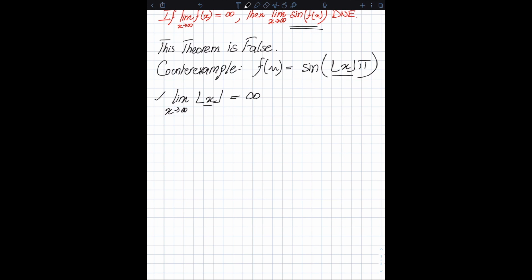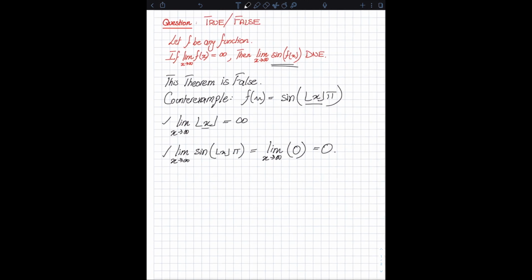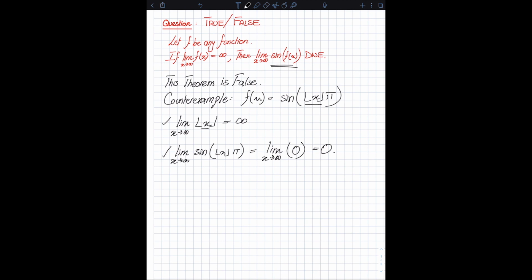Now let's look at the other one. What's the limit as x approaches infinity of sine of the floor of x times pi? Well, clearly the floor of x is an integer, and any integer times pi, when you take the sine of that, is always 0. So this is the same thing as the limit as x approaches infinity of 0, and this is of course 0. So clearly this limit exists, although the limit as x approaches infinity of the floor of x is infinity. So this theorem is false.